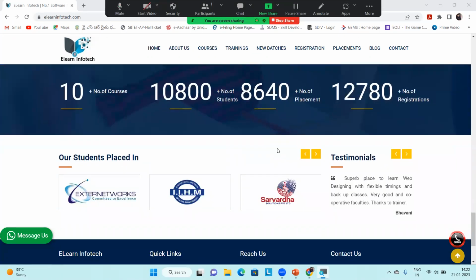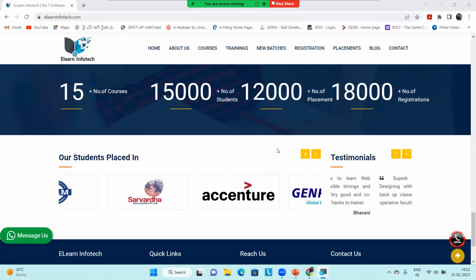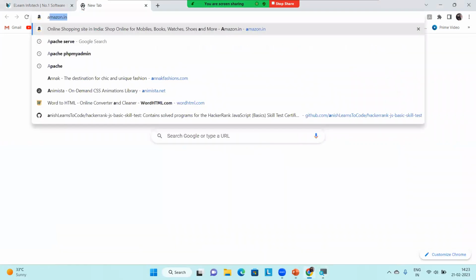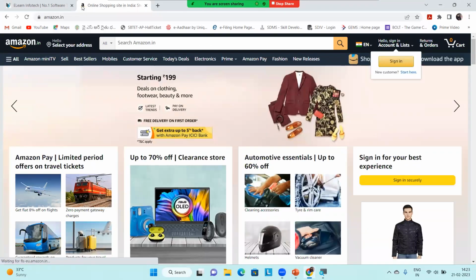In this website the information is completely fixed, which means this one is a static website. Static website means it's completely fixed, right? Fixed means it is only going to be changed by the developer, not by any other user. For example, if I open the ELearn InfoTech website, I don't get any special greeting or anything. But if you open any other website like Amazon, Amazon is completely different from ELearn InfoTech. Why?